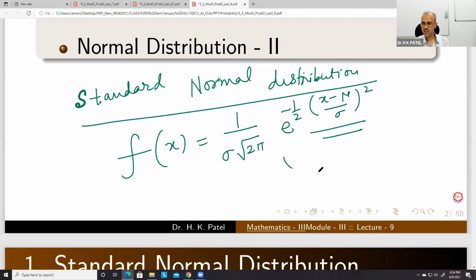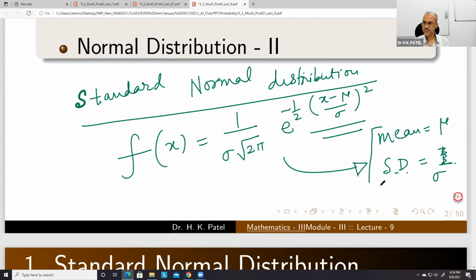Okay, so this normal distribution has mean equal to mu and standard deviation equal to sigma, right? So if you make the substitution,